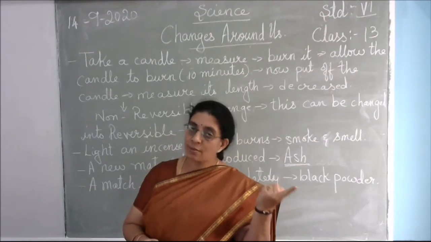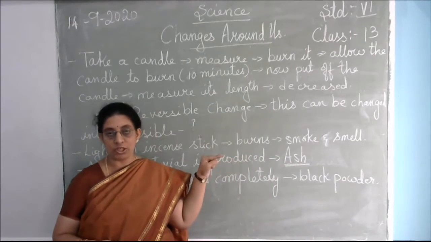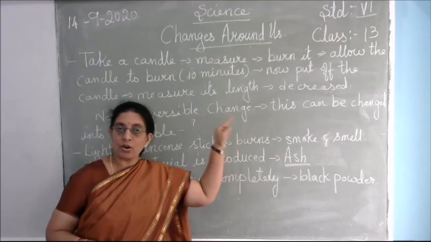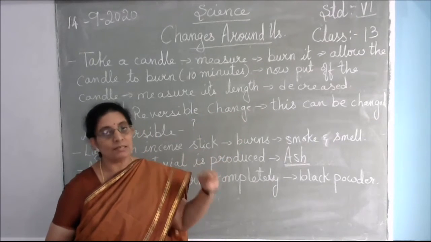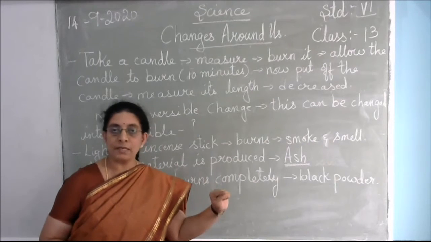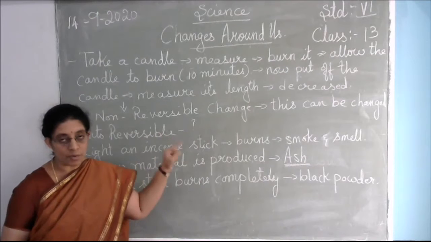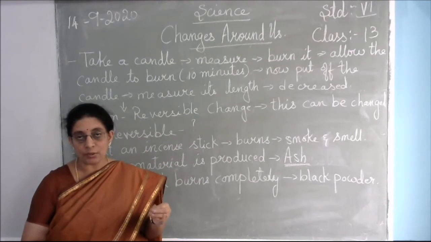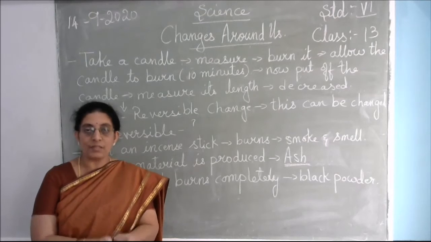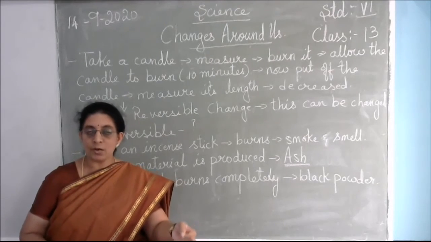It is possible. Though it is a non-reversible change, this candle burning, you can also change it into a reversible change. How? Whatever the candle has burnt, the remains of the candle, the wax which has fallen down, you can collect everything together, put it in a pan, keep it on the stove and heat it up.